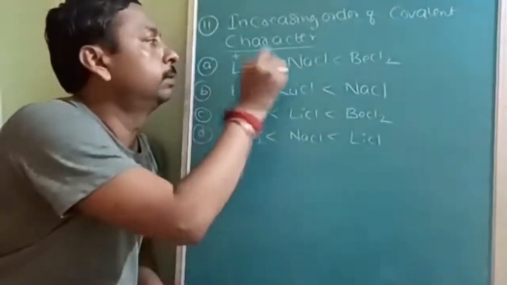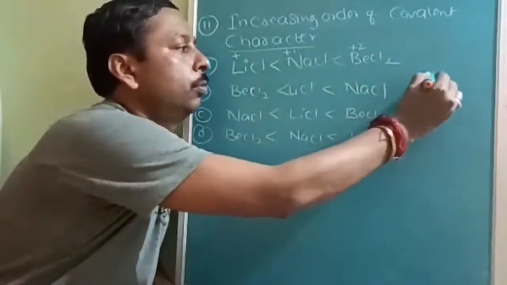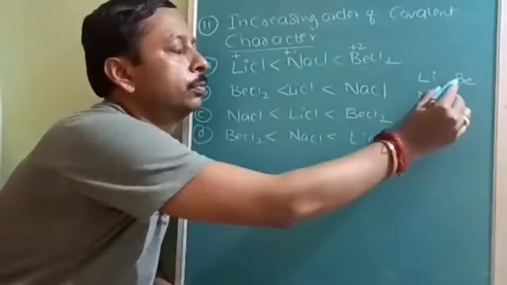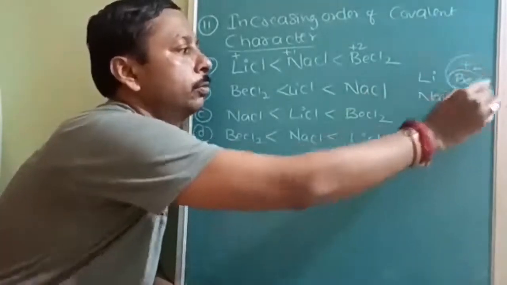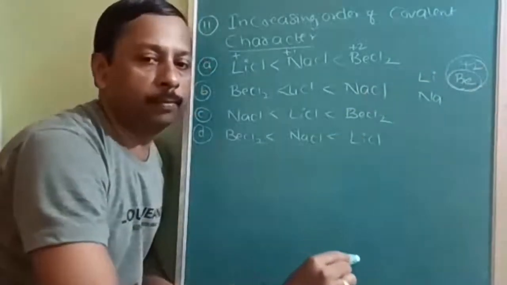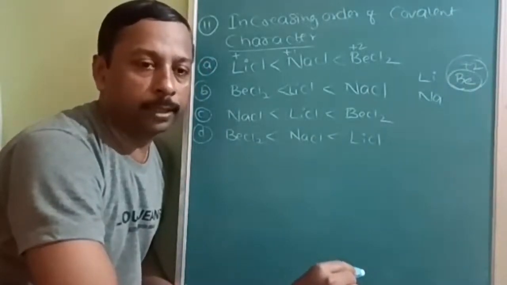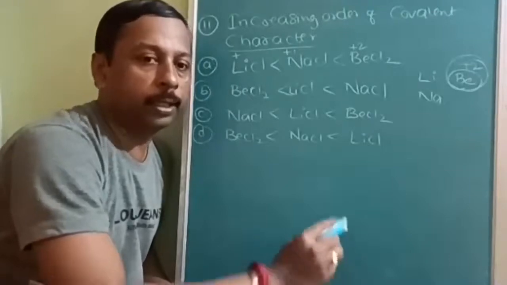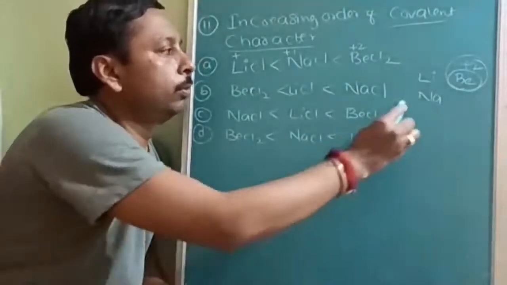Like here it is +1, here it is +1, here it is +2. So it is better to know about lithium, beryllium, sodium. So the smallest ion will be beryllium, and it has the largest positive charge also. So the highest polarizing power will be of beryllium because both factors are favorable. Charge is highest, size is smallest. Highest polarization will have the highest covalent character. So beryllium chloride must be highest.